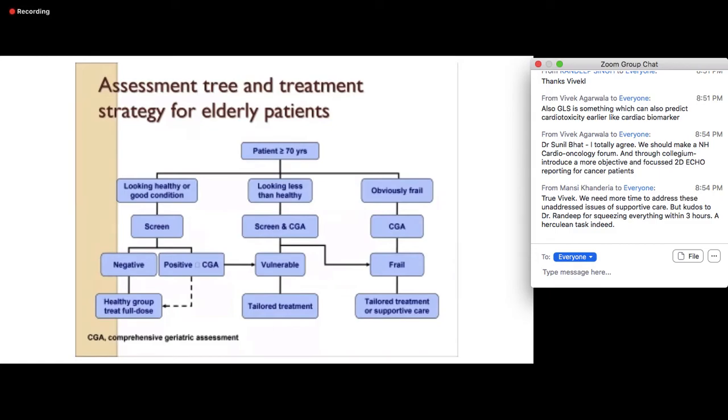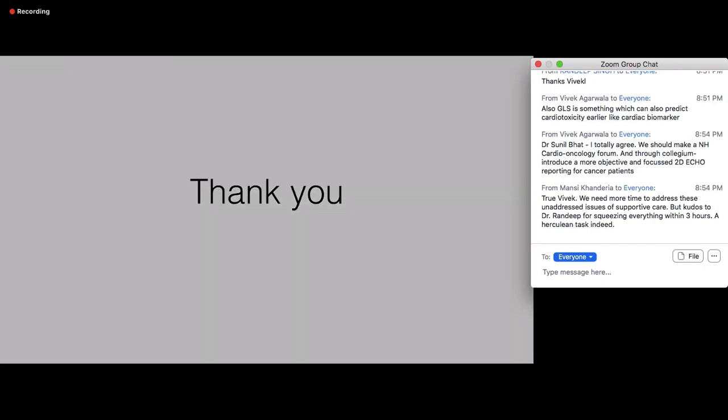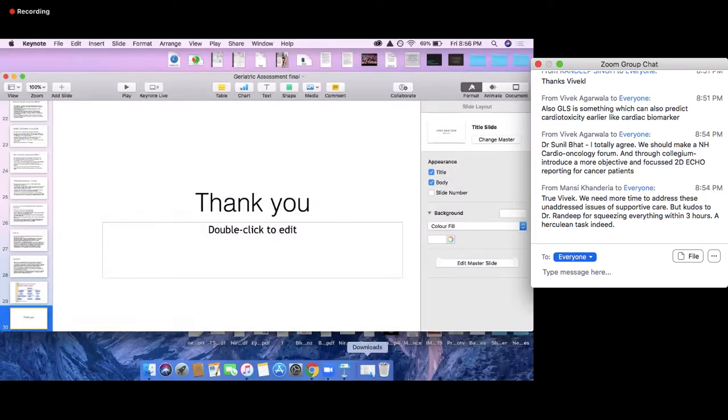There are multiple tools available which cover different domains, and you determine whether this patient is vulnerable or not. If he's vulnerable, the treatment has to be tailored to the particular patient. If he's obviously frail and the comprehensive geriatric assessment shows that the patient has a high degree of frailty, we would consider best supportive care or maybe even tailor the treatment further than for a normal patient. So I hope that was helpful. Any questions?